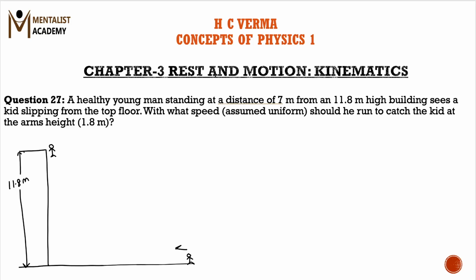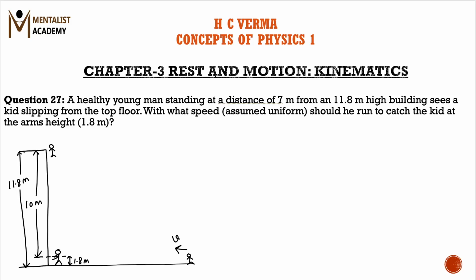The man starts running and he has to reach this point just below the kid so that he can catch the kid at his hand's height. The height of the arm is given as 1.8 meters. So therefore, the kid has to travel a distance of 11.8 minus 1.8, that is 10 meters, before the man catches the kid. So we have to find the velocity with which the man should run so that he can reach below the kid at the appropriate time.